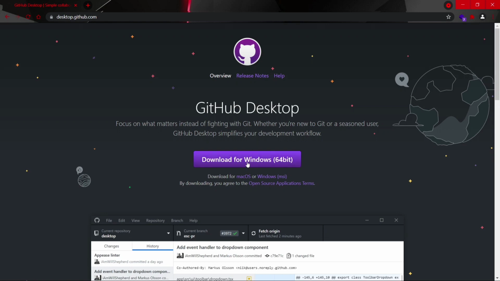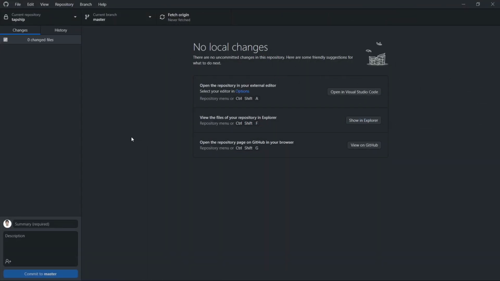So how can you find this? You just have to go to Google, look for GitHub Desktop, and download it from here. The complete installation guide link is dropped in the description, or you can check the I button, so you can go through it. Once the installation is successfully done, you can see the GitHub Desktop dashboard like this.